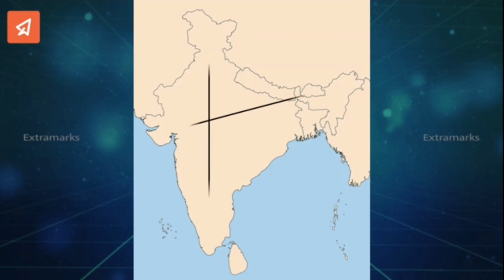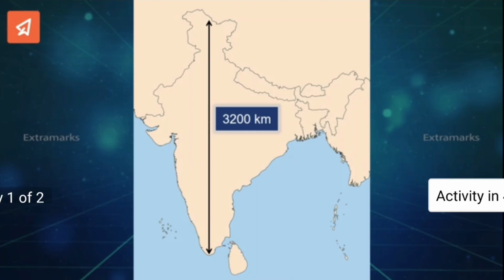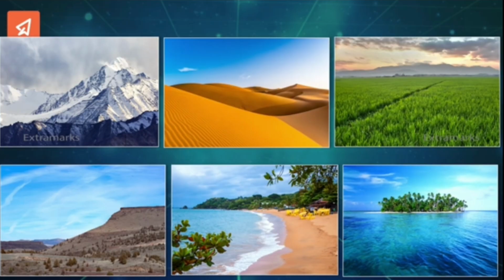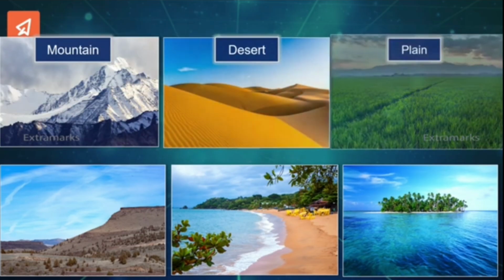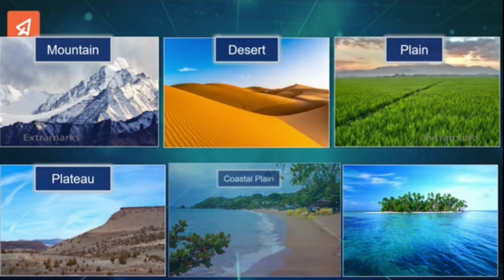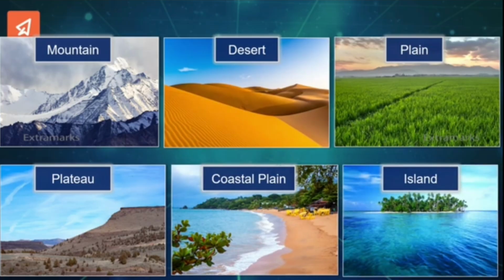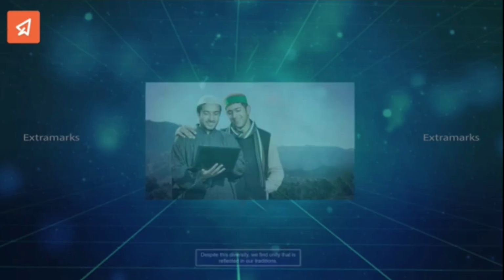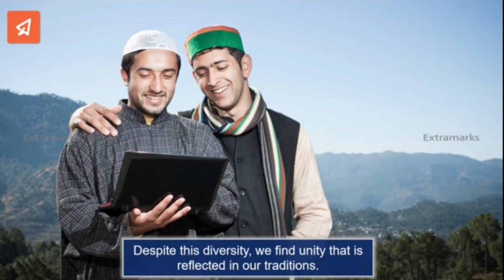Would you like to know about India's extent? The north-south extent of India is 3,200 kilometers and the east-west extent is 2,900 kilometers. You can find various landforms like mountains, desert, plains, uneven plateaus, coastal plains and islands in our country. We can also find many variations in climate, vegetation, wildlife, language and cultures throughout India. Despite this diversity, we find the unity that is reflected in our traditions.